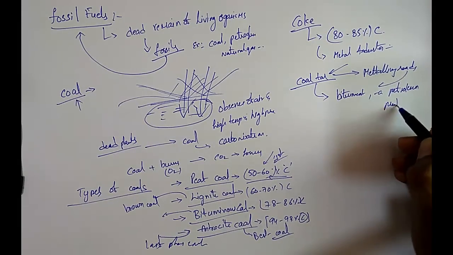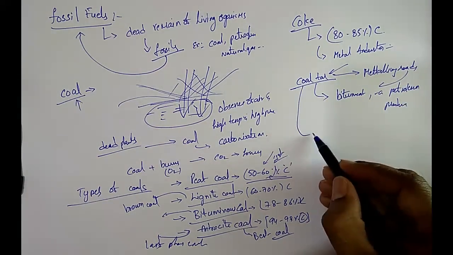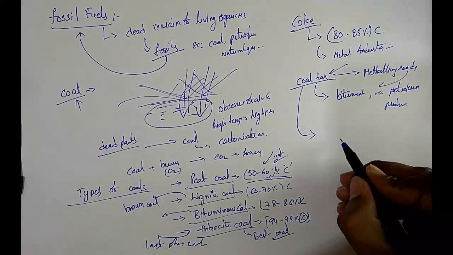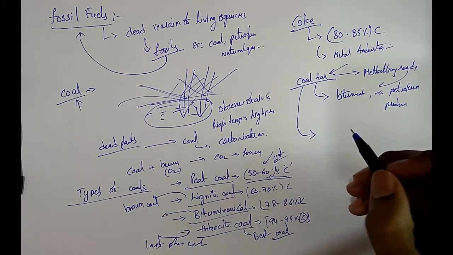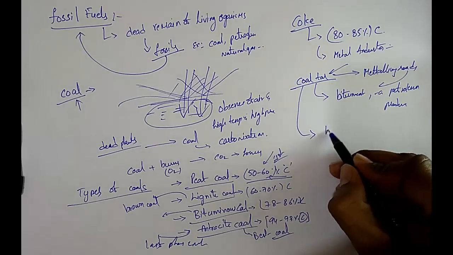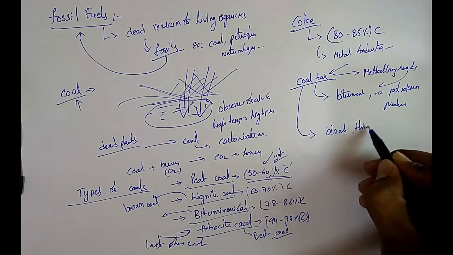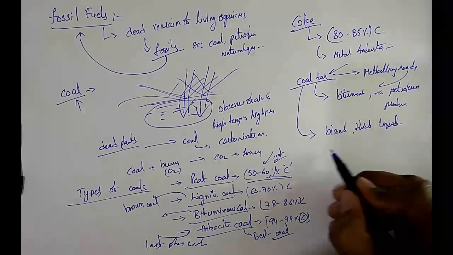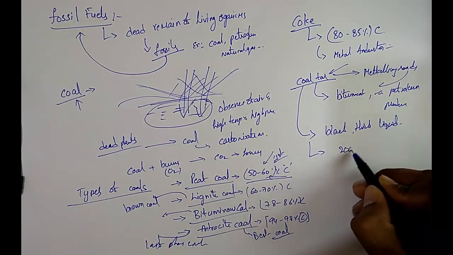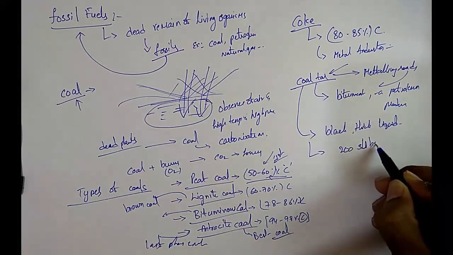Coming to this coal tar, it is a black, thick liquid with unpleasant smell, and it is a mixture of nearly 200 substances.